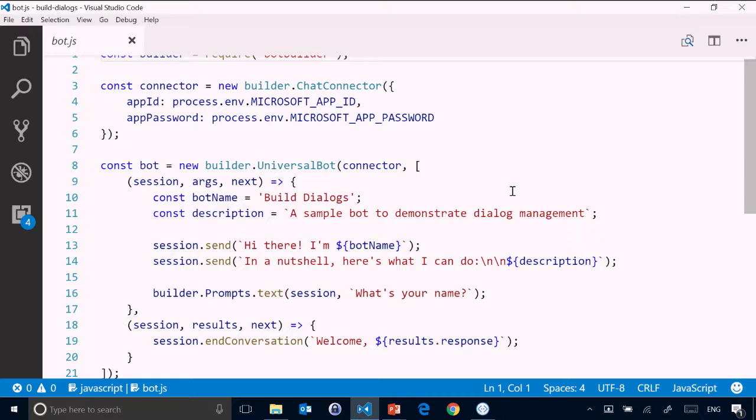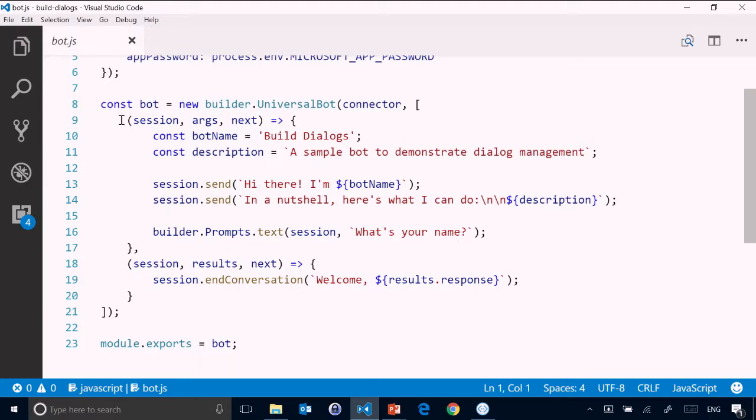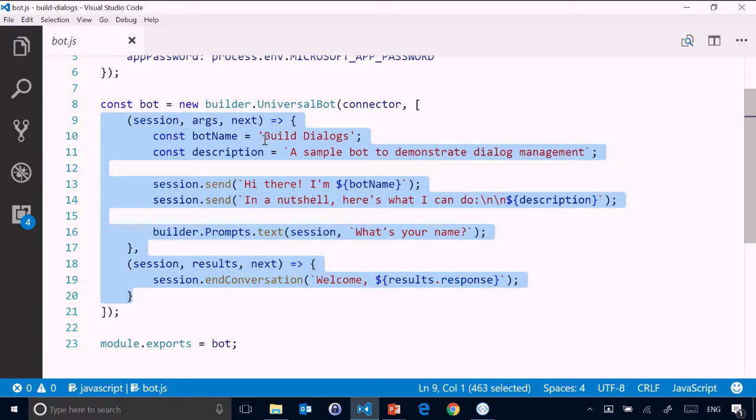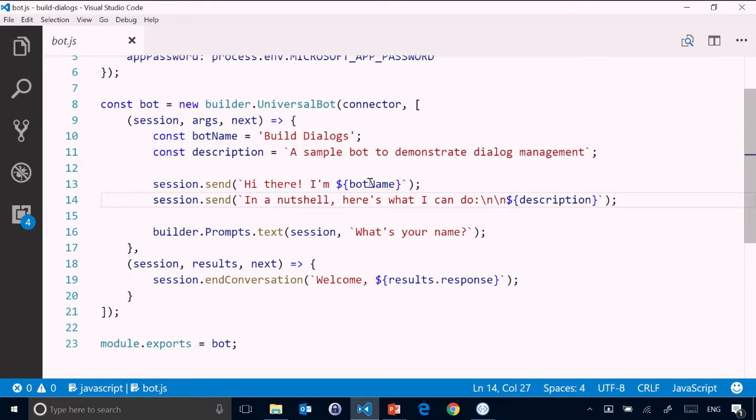So over here, I've got the starters for a bot. I've set this up by utilizing a little generator that I created. And it's just got a single dialog registered as the root dialog. And you'll notice that it's really just an echo bot. So it's just going to send a little message saying, hi, I'm the build dialogs bot. And then it will come back and say, in a nutshell, here's what I can do. Ask me for my name, and then we'll respond back with whatever the user's name happened to be. So kind of a very basic, straightforward little bot here.